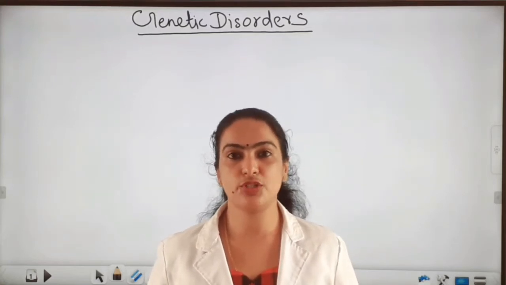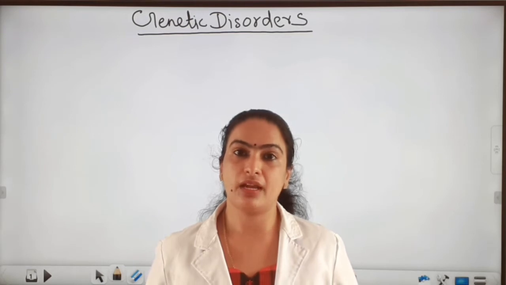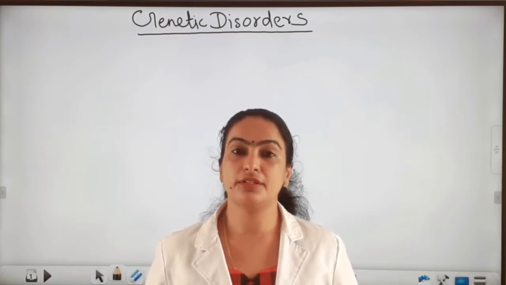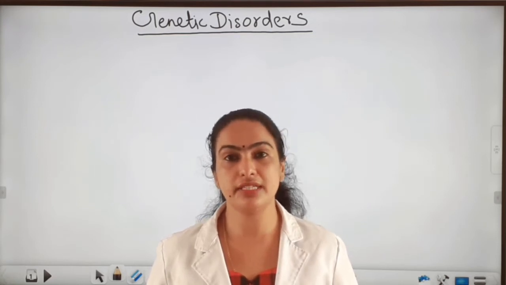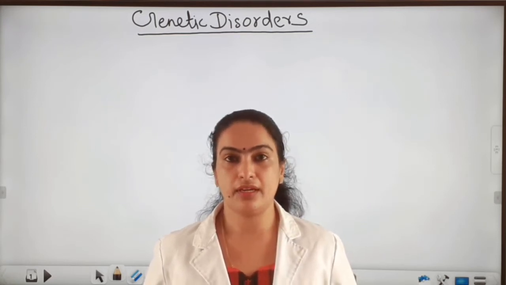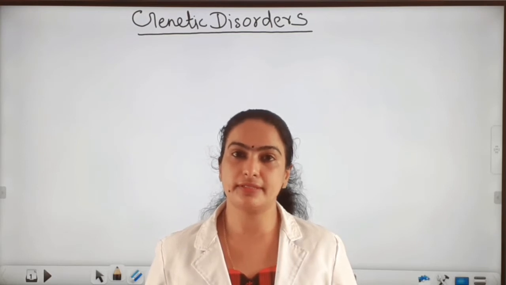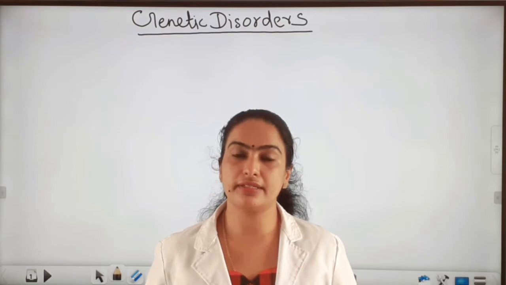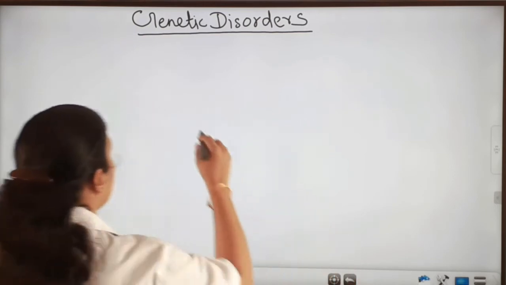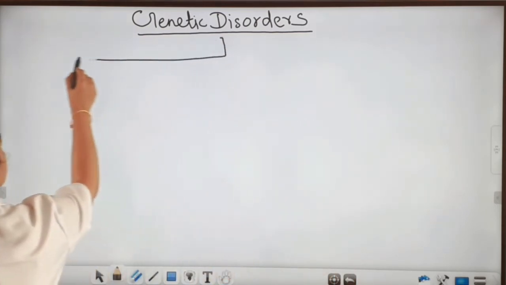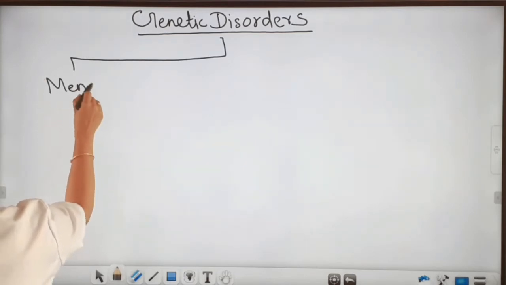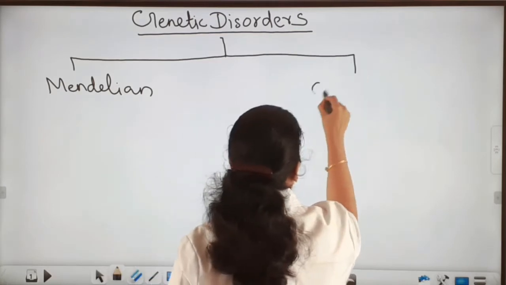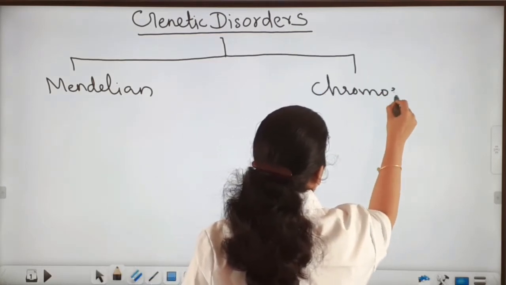Now I am going to teach you genetic disorders. Genetic disorders means the disorders which are caused due to abnormality in the DNA of a person. So these genetic disorders are of two types. They are Mendelian disorders and chromosomal disorders.